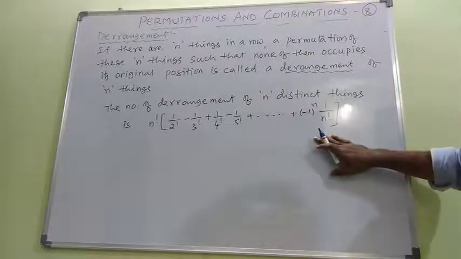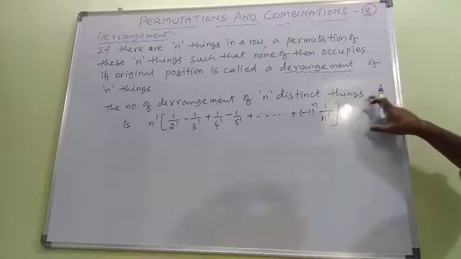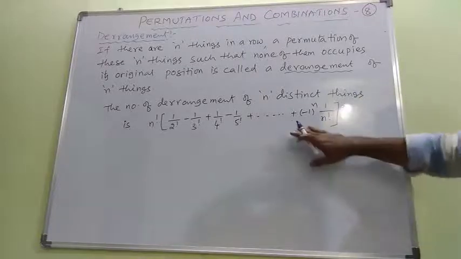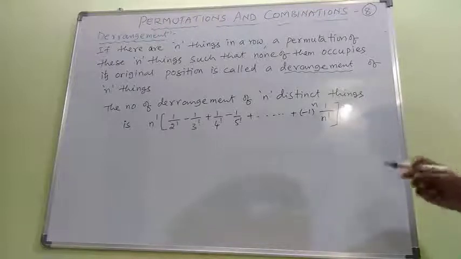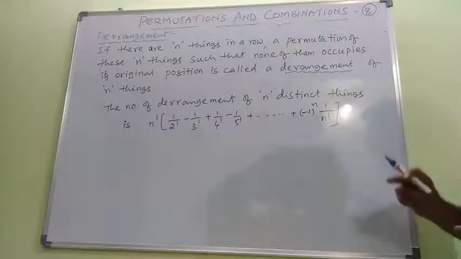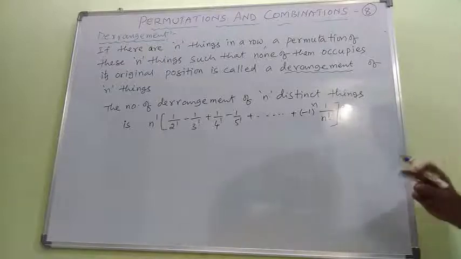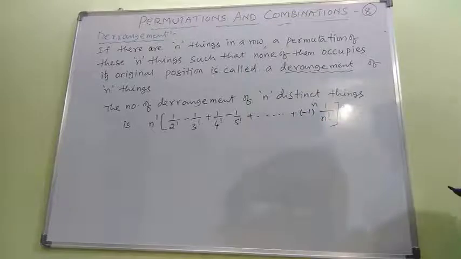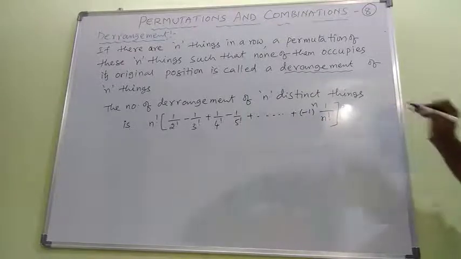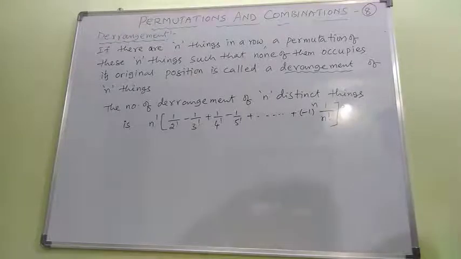The number of derangements of n distinct things is n factorial into 1 by 2 factorial minus 1 by 3 factorial plus 1 by 4 factorial minus 1 by 5 factorial, and so on, plus minus 1 power n into 1 by n factorial. This is the formula you need to remember to solve questions related to derangement.